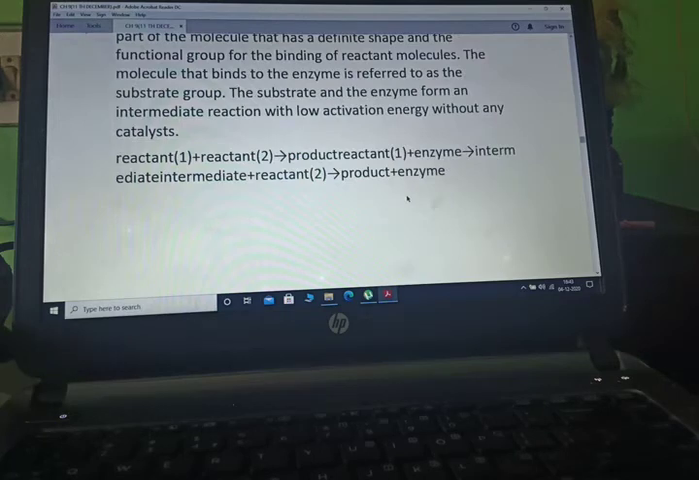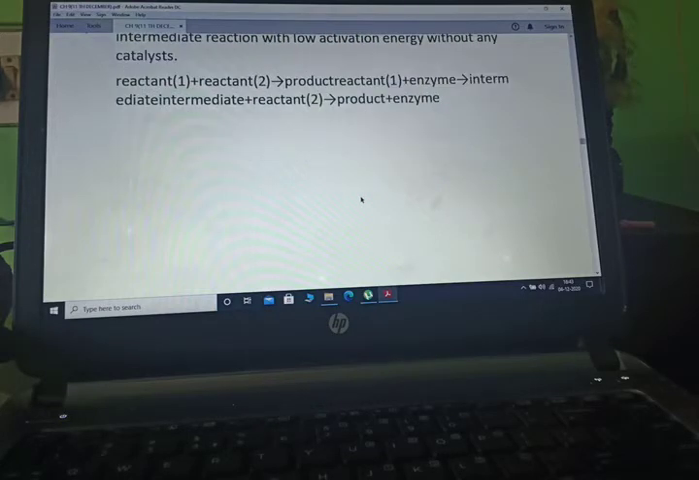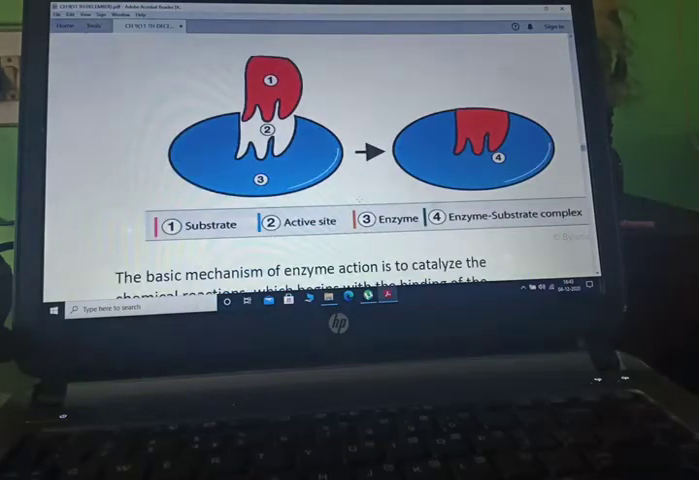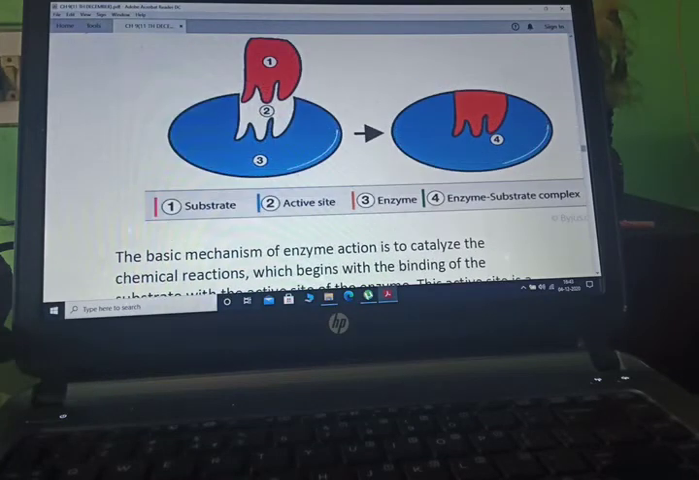The molecule that binds to the enzyme is referred to as the substrate. The substrate and the enzyme form an intermediate with a low activation energy, lower than the reaction without a catalyst. Now reactant 1, reactant 2, product 1, then enzyme, then intermediate, then reactant 2 and then product and enzyme. It is simple. As you can see, this is the substrate, this is the active site, this is the enzyme and this is the enzyme substrate